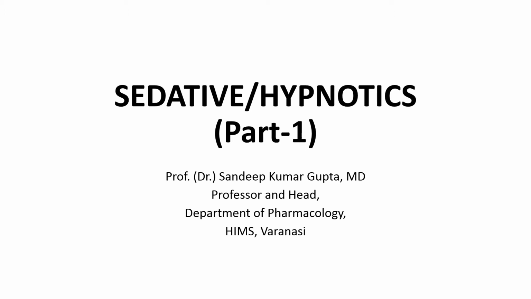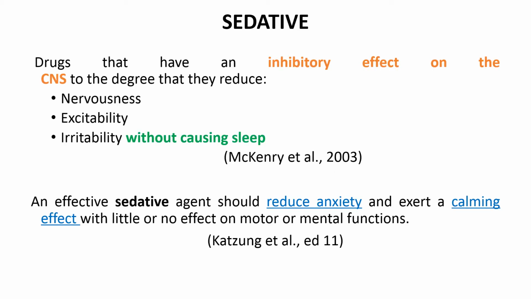So let us first start with the definition of sedative. What do you mean by sedative? A sedative drug basically reduces nervousness, excitability and irritation by causing an inhibitory effect on the central nervous system.